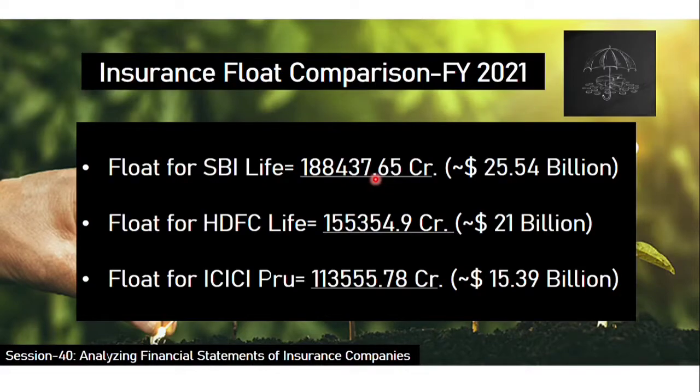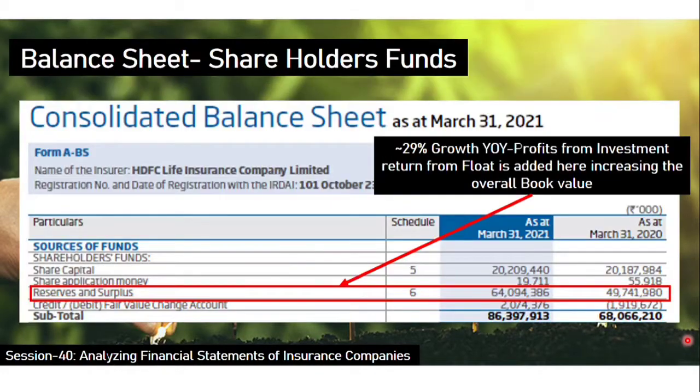So I have tried to incorporate those concepts for Indian insurance companies and calculate the floats here. Hope you have understood the concept of float and how to calculate it.